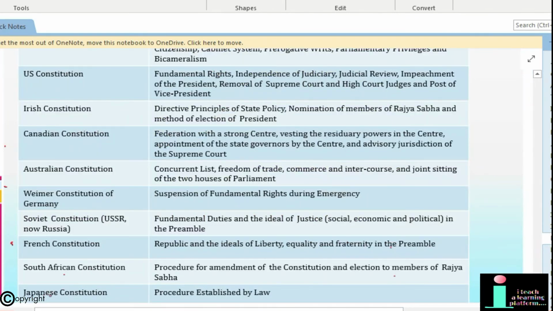Next is Japanese Constitution and the procedure established by law. This feature is borrowed from the Constitution of Japan, and rule of law is borrowed from UK.